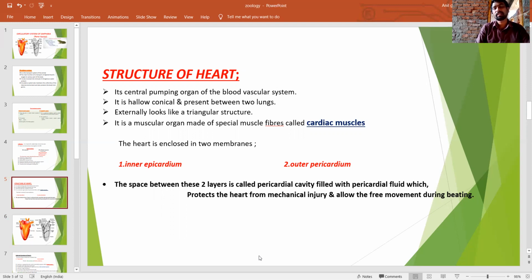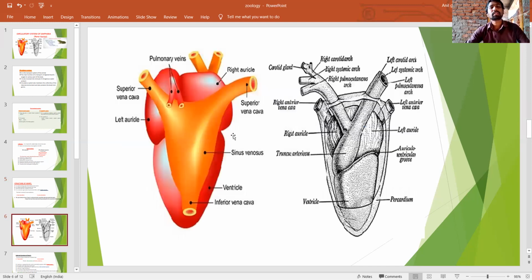Next, let us look at the external structure of the heart. Going to the next slide. This is the heart. Externally, the amphibian heart is a three-chambered heart: two auricles, the left auricle and right auricle, and one ventricle.